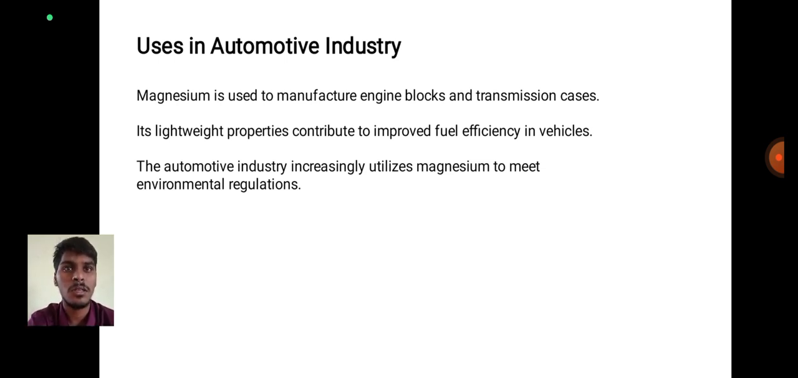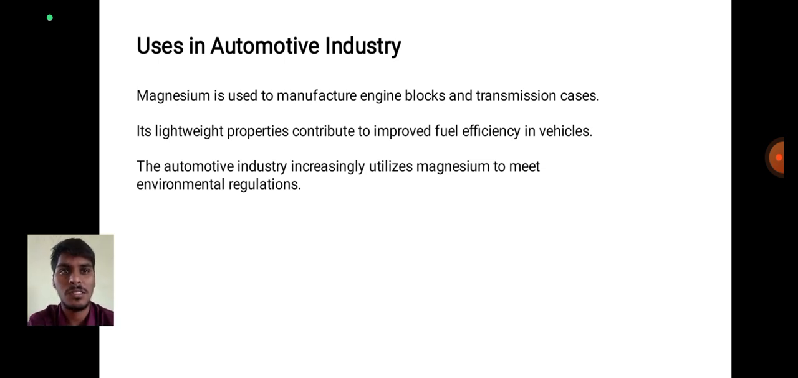Magnesium is used to manufacture engine blocks and transmission cases. Its lightweight properties contribute to improved fuel efficiency in vehicles, because the fuel can be used more efficiently.